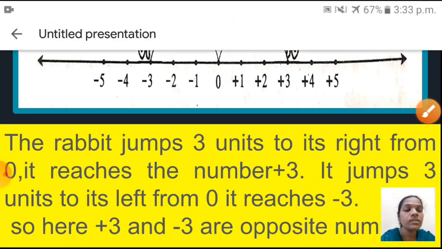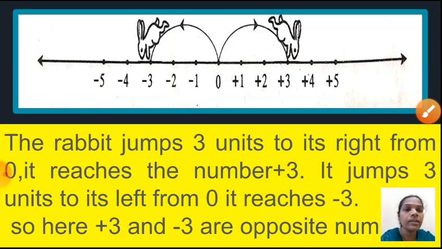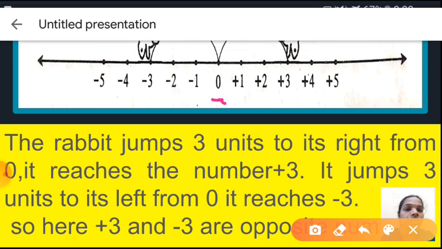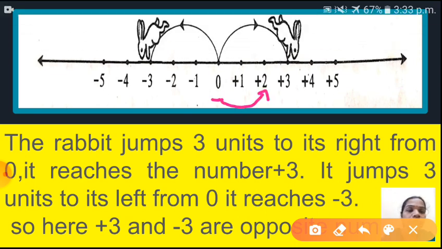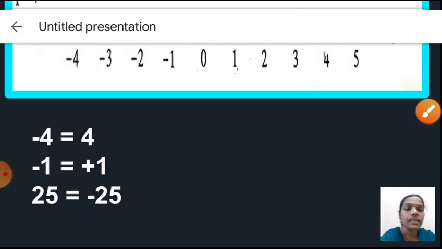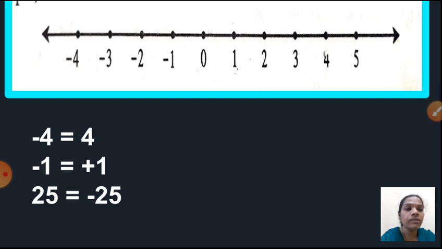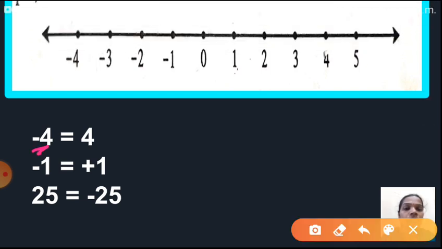Okay, and another one. Suppose one rabbit is jumping. Yes children, the rabbit will jump 2 units to the right. Okay, can you say which number is at the same distance from 0 on the left side? Yes, 1, 2. Which number is there? Minus 2. So we can say minus 2 and plus 2, these two numbers are opposite numbers. I hope you understood now. We will see some more examples also. See here children, here I have given one number line and minus 4.